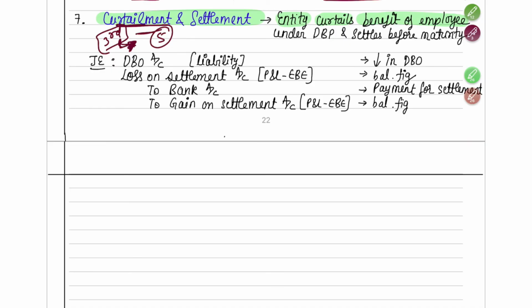So this is abruptly curtailing something. The entity is curtailing the benefit which is given to the employee. For 5 years he should have got the benefit, but at the third year end itself, the company is saying enough, now close this plan.